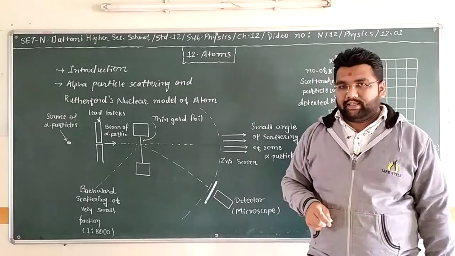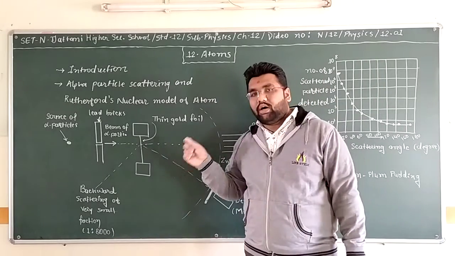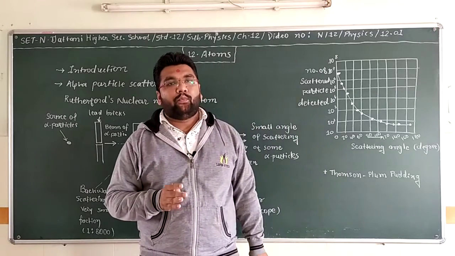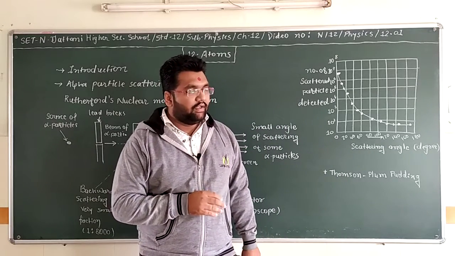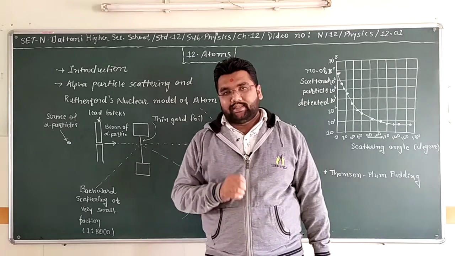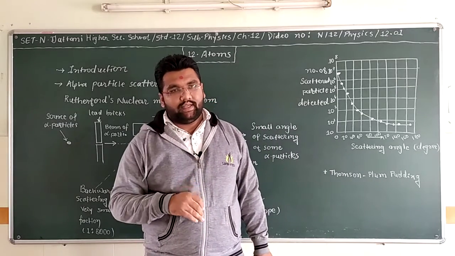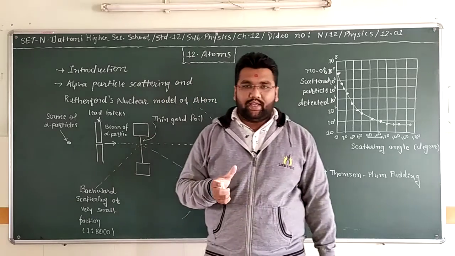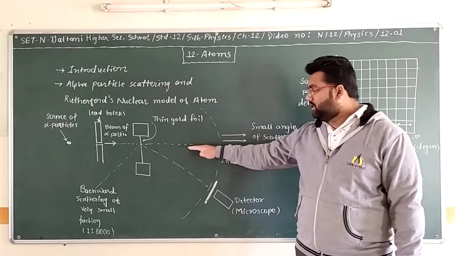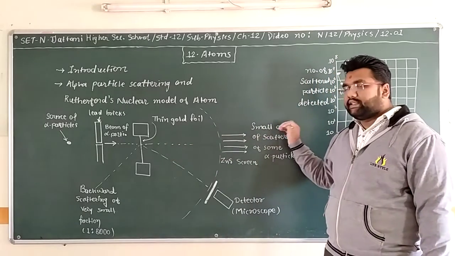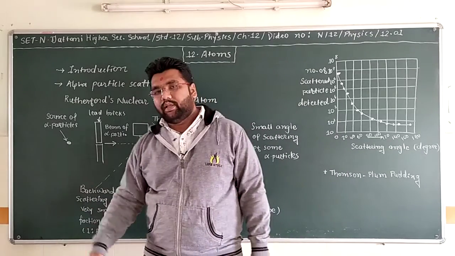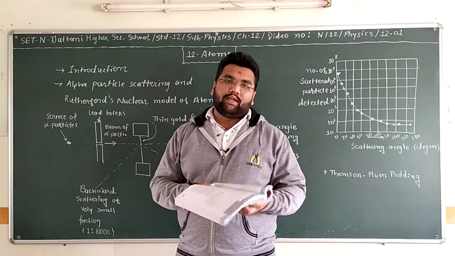That's why we can say that a very small part of the atom is occupied by positively charged particles, which we can call protons. So many particles pass through the screen, and very few alpha particles are scattered backward.